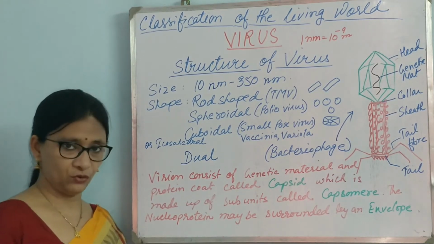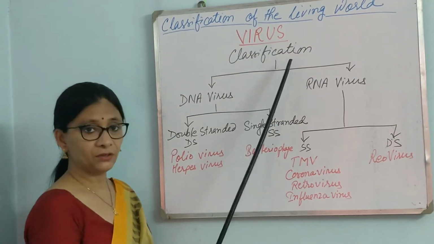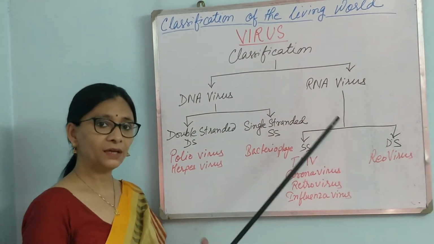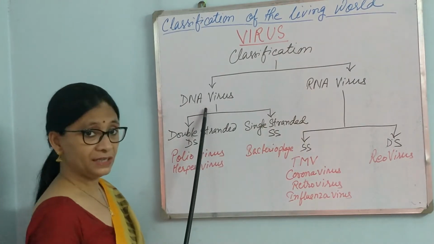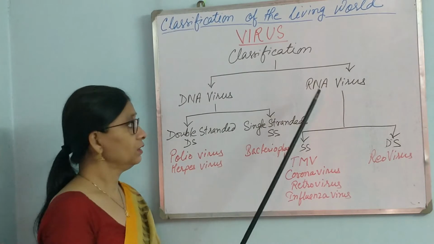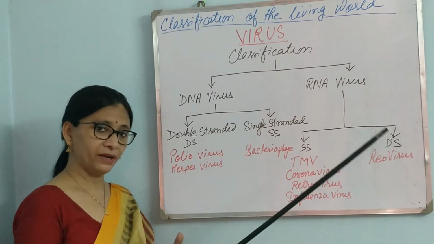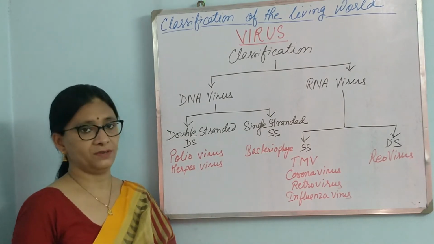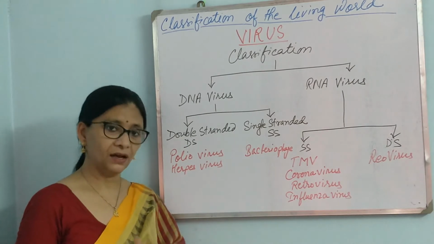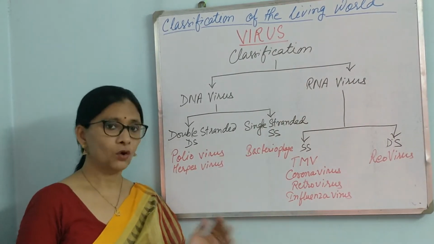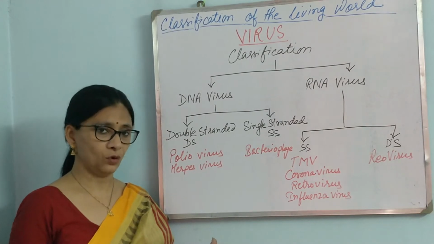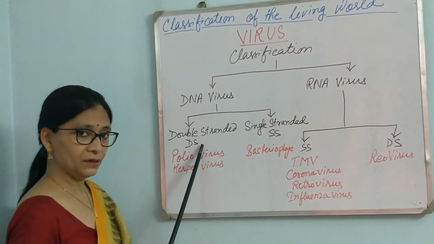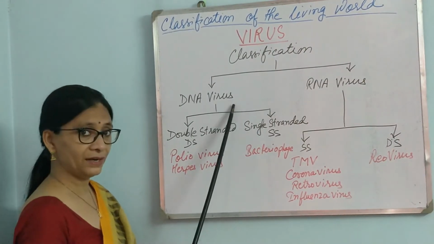Now let us see the classification. Virus classification. Virus has been divided into two types based on the genetic material present in them. It is DNA virus and RNA virus. Now again, these two types are divided into two subtypes based on whether the genetic material is single-stranded or double-stranded. Both in case of DNA and RNA, it can be single-stranded or double-stranded. That means there are four categories of virus basically. So it will be double-stranded DNA virus or single-stranded DNA virus.